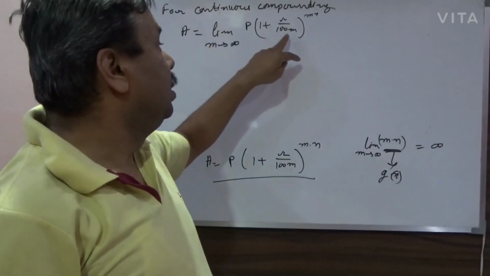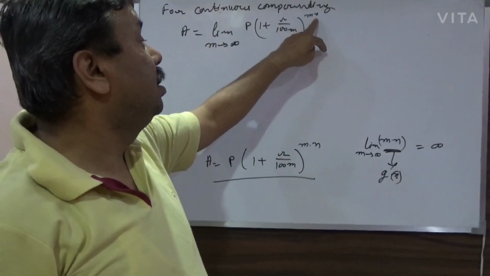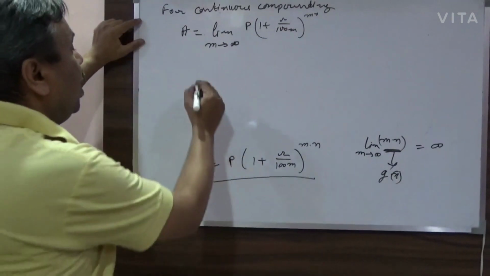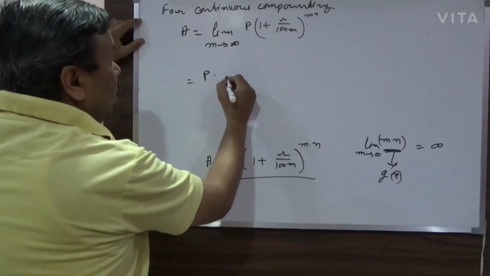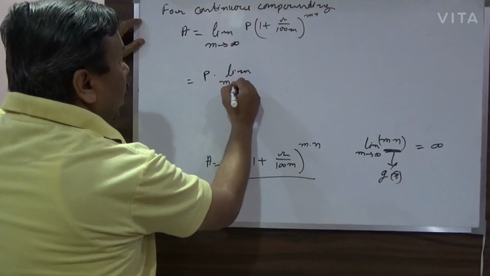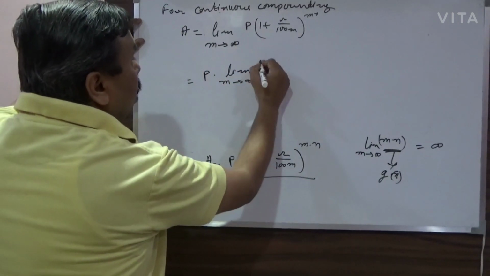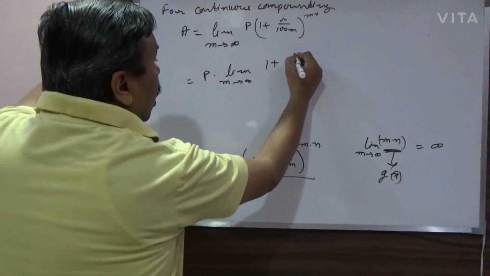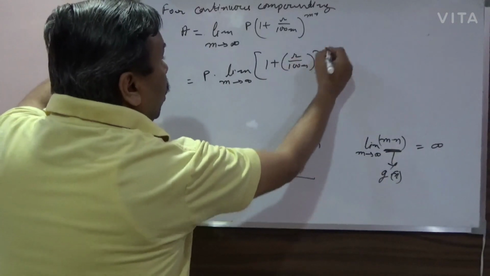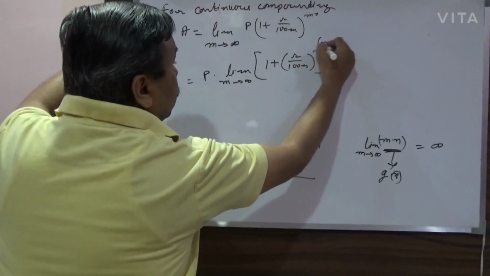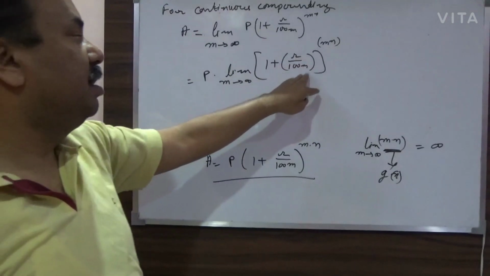Now you see, this is your f(x), this is g(x). Since P is constant, this will become P times the limit M tending towards infinity of (1 plus R by 100M) raised to the power Mn.